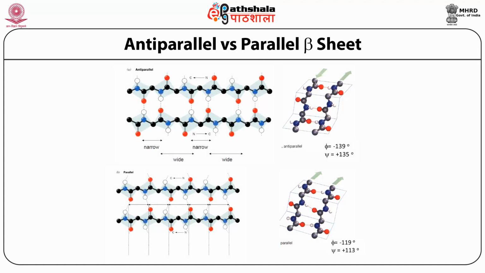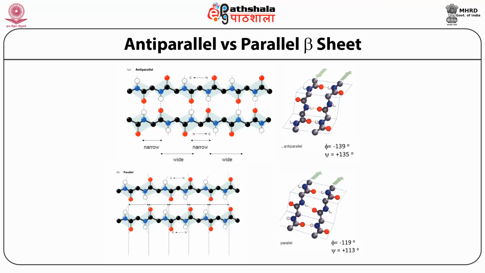Anti-parallel versus parallel beta sheet. In this slide, we differentiate anti-parallel and parallel beta sheet. In the case of anti-parallel beta sheet, we see that the orientation of both chains is opposite to each other. One chain is running from N terminus to C terminus, the other chain is running from N terminus to C terminus in the other direction. And if we look at the hydrogen bonding pattern, they are not equally spaced. The distance between two hydrogen bonds can be narrow, the next one will be wide, again narrow, wide, so it goes like that.